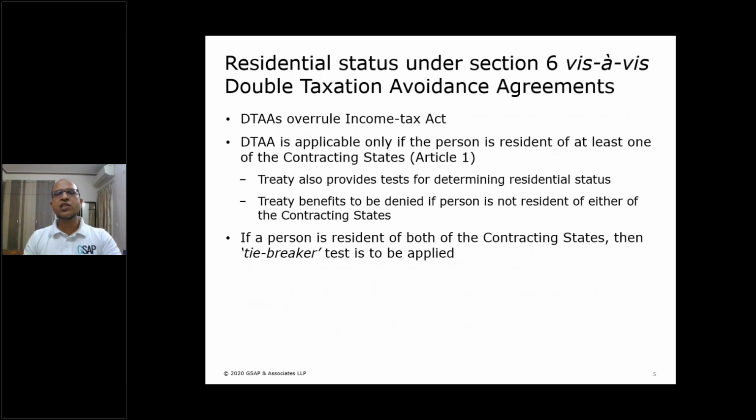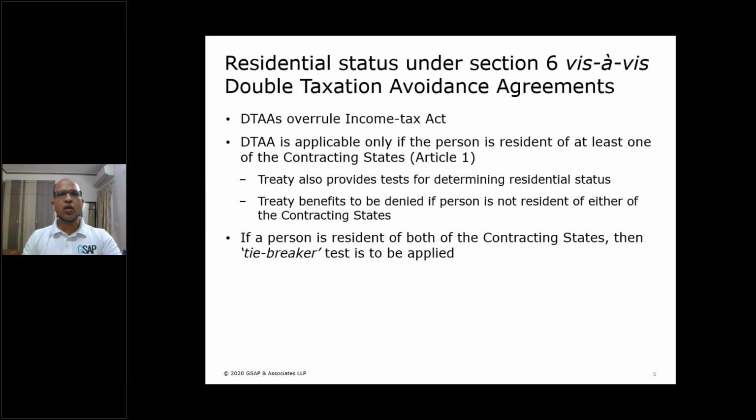The interplay of residential status under Section 6 of the Income Tax Act vis-a-vis the double taxation avoidance agreement. So friends, as we all know, India has more than 100 tax treaties signed with different countries. Under the tax treaties also, the term residential status has been used, and the tax treaty also gives a definition of residential status. But we all know that due to the provisions of Section 90, subsection 2 of the Income Tax Act, tax treaties override the Income Tax Act.